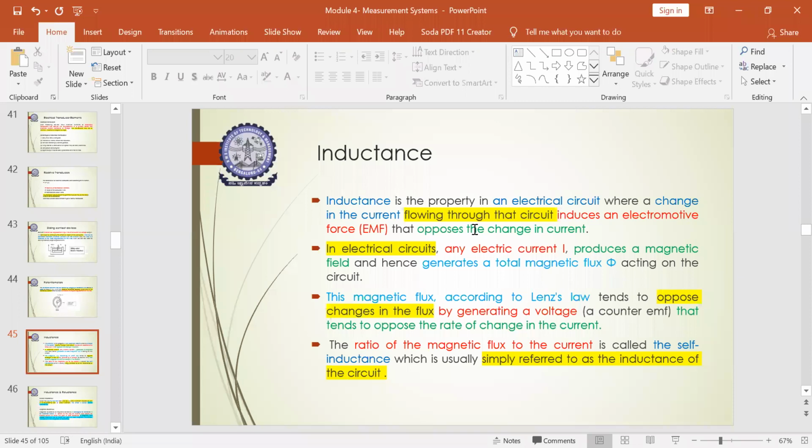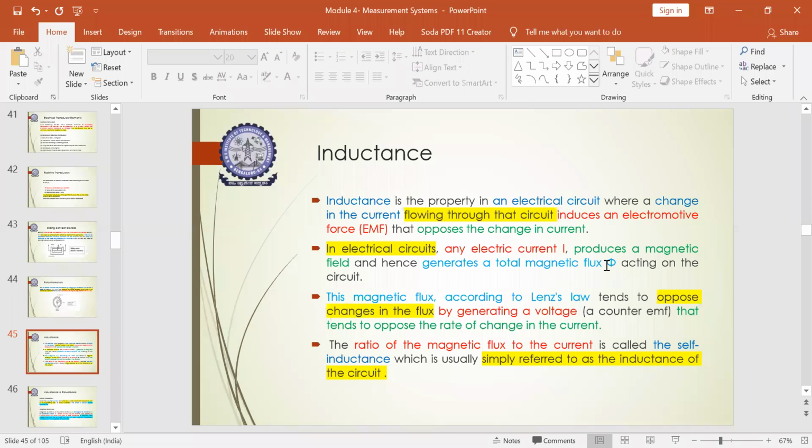The flow of current could be increased or decreased. So you're providing an opposing nature for the change in the existing amount of current flowing through it. It's nothing but our electromotive force, what we call EMF, which comes across in any electrical circuit which has been designed. So in electrical circuits, any electrical current I produces a magnetic field and hence generates a